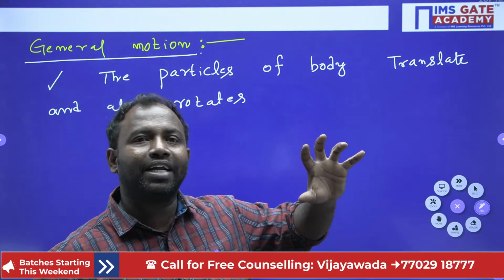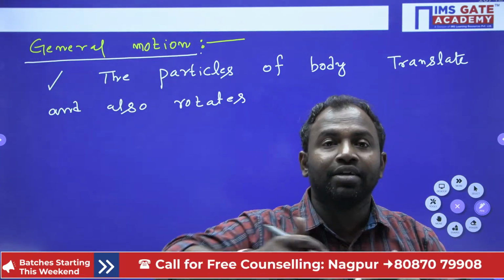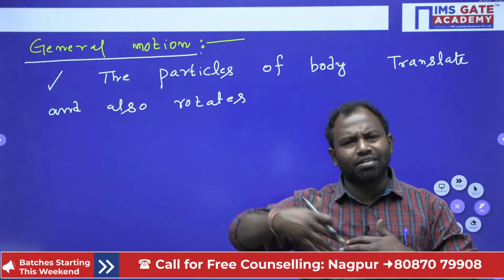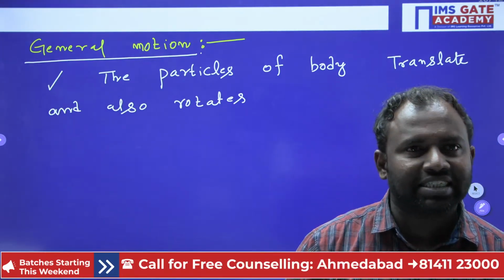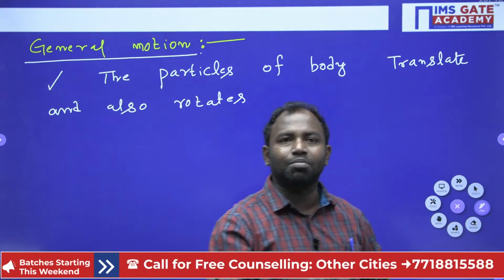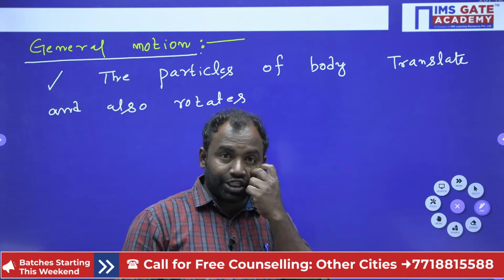Here the body particles have different paths while they are moving, and all the particles also have different velocities. Then it is considered a general motion. I hope you understand. With the help of an example also we will study it, not an issue.